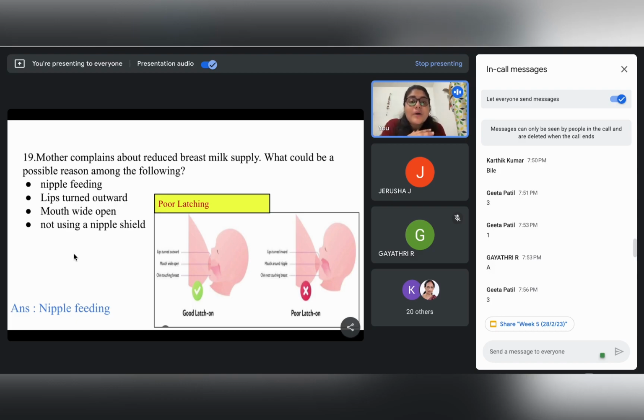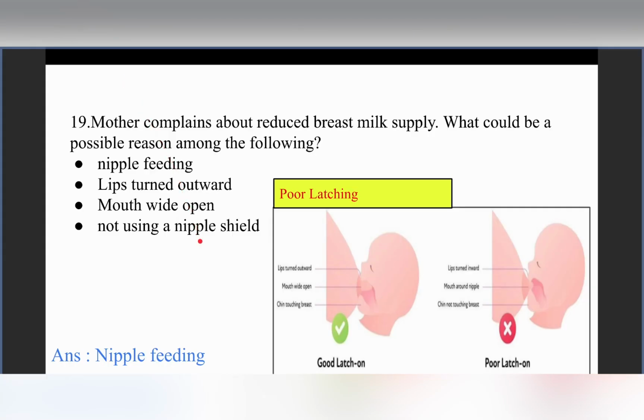So if we go through our options, lips turned outward is obviously a proper method. Mouth should be wide open, not using a nipple shield, and nipple feeding, right? So nipple feeding is the correct answer.